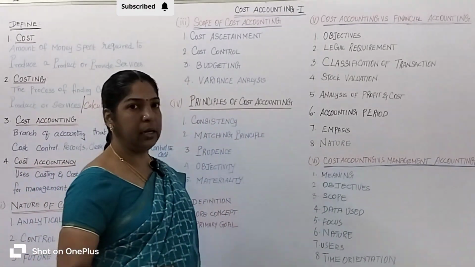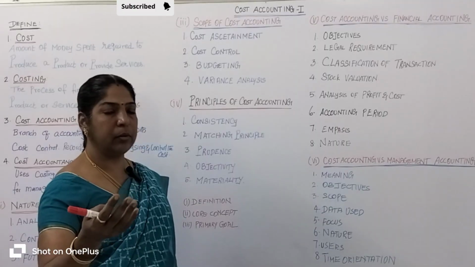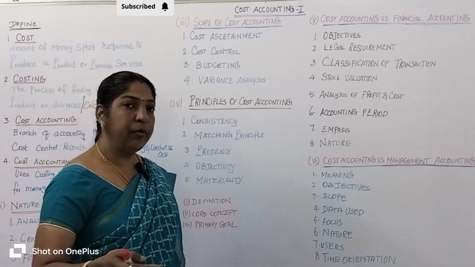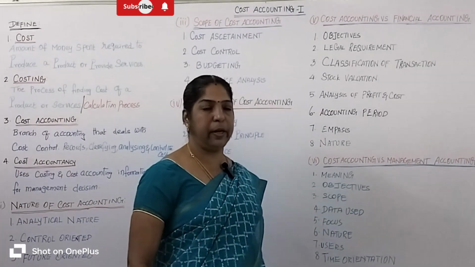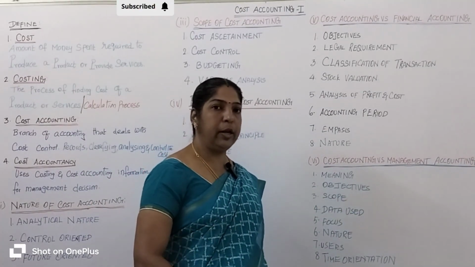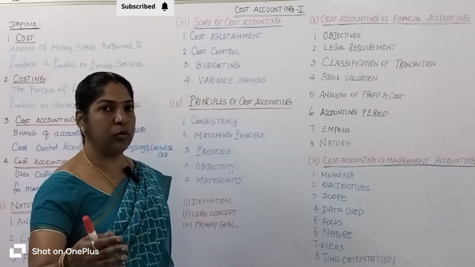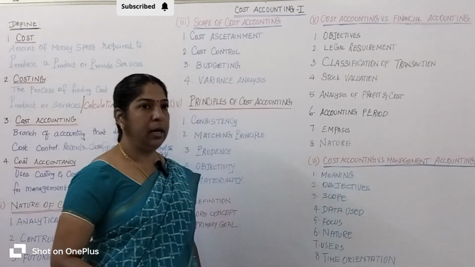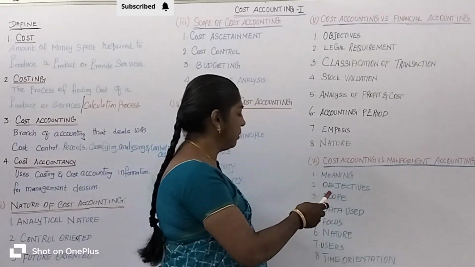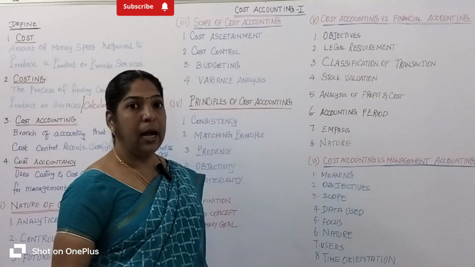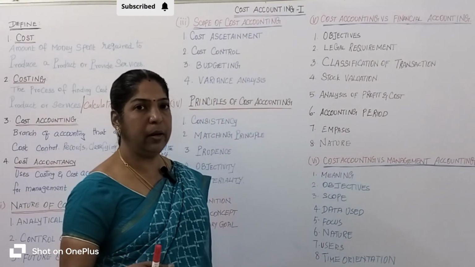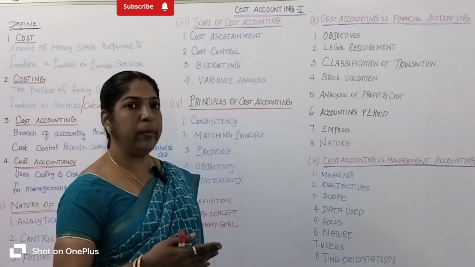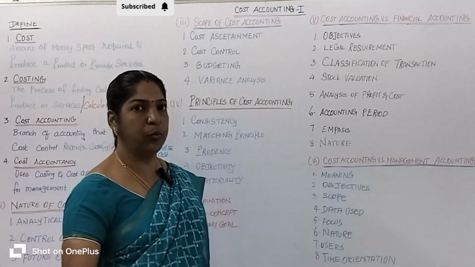Analytical nature means why the production cost has increased, where more cost is spent, and how it could be reduced. So cost accounting is always analytical in nature. The nature of management accounting is advisory. Management advises installing an automated machine to produce a product.